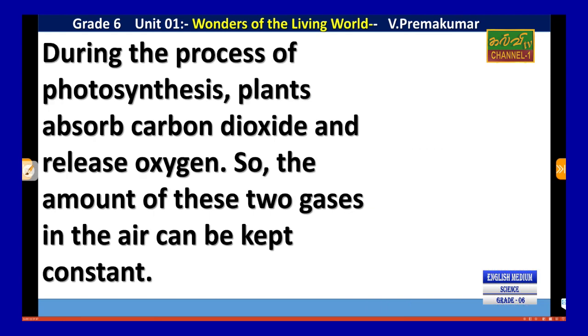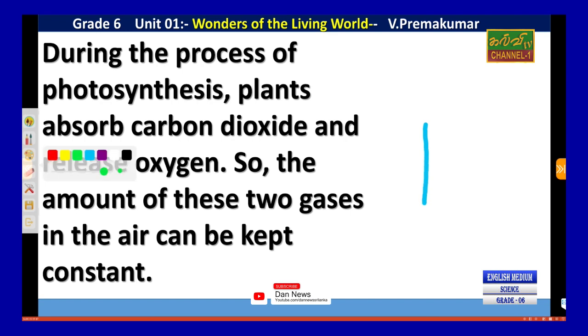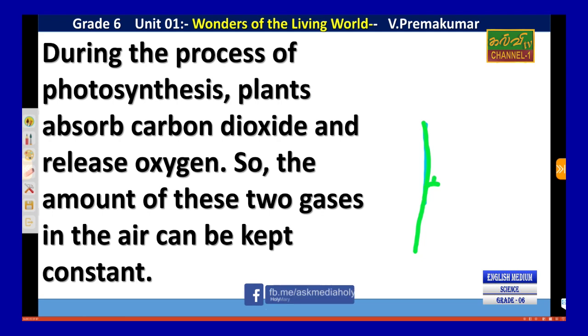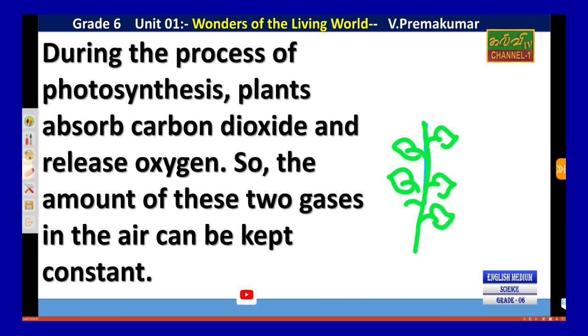Okay. During the process of photosynthesis, plants absorb carbon dioxide and release oxygen. So the amount of these two gases in the air can be kept constant. Yes, normally you know that in our environment, we live with the plants. Right? They live with the plants.